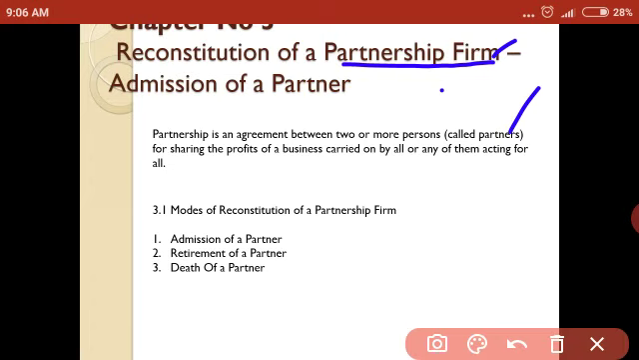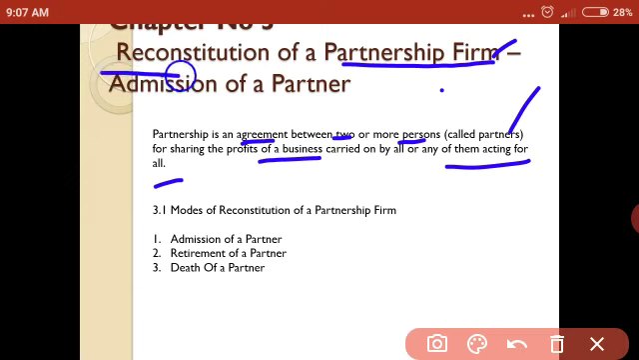So how can we define this? Partnership is an agreement between two or more persons called partners for sharing the profit of the business carried on by all or any of them acting for all. It means all the partners are responsible for the business, or any one partner is responsible and the other partners are liable to the business, or all the partners take an active part in the day-to-day activity of the business, or any one partner takes an active part and the remaining partners support that particular partner. So this business is called a partnership.